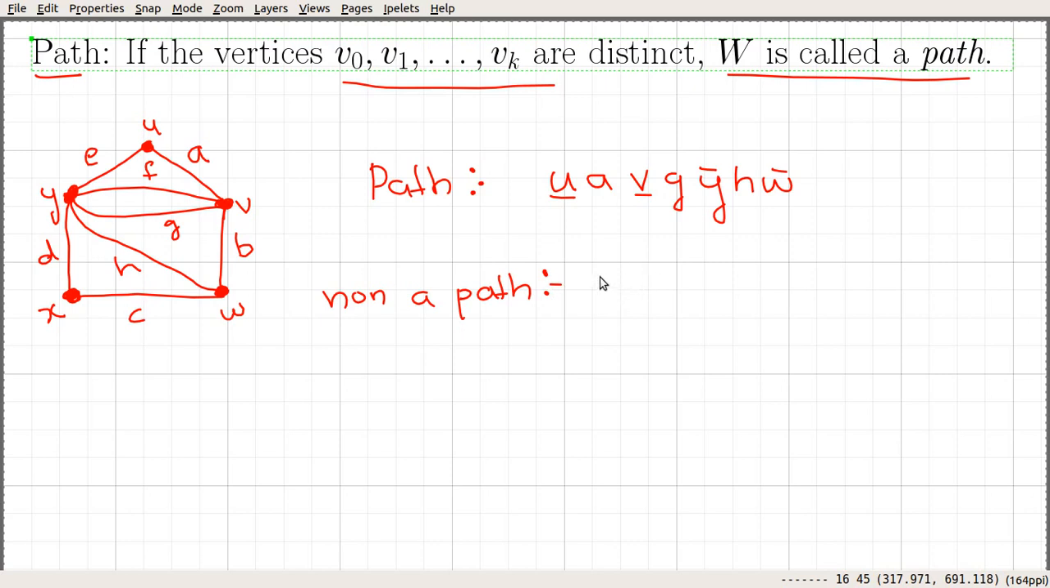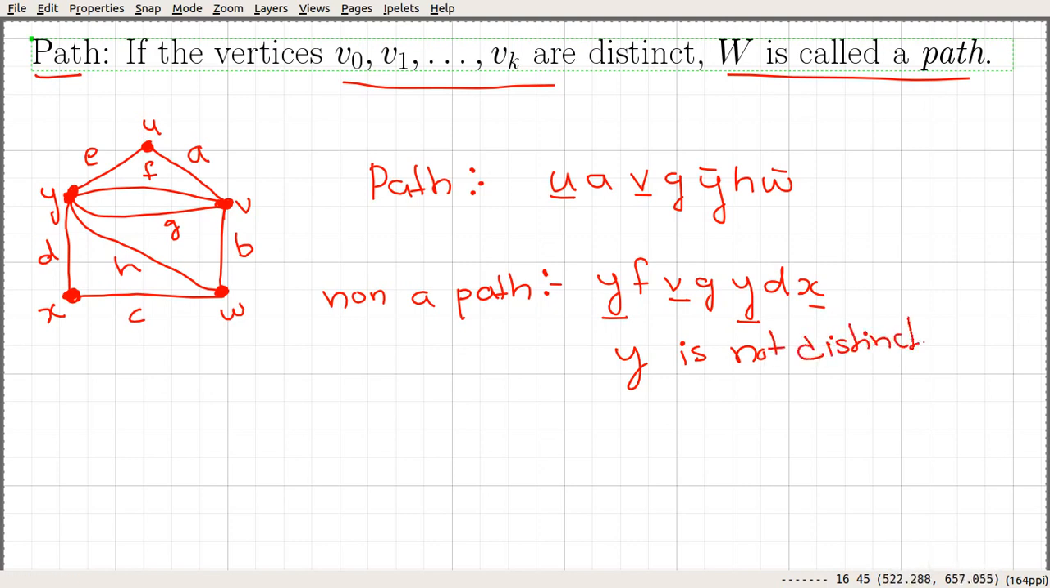Here again, if you take Y and use edge F, you move to V. From V, suppose that you took G, you move back to Y. From Y, suppose that you take D, you move to X. If you consider this walk and go through the vertices, we can see that the vertices are not distinct. Y is repeated, so this is not a path. But this is a path.